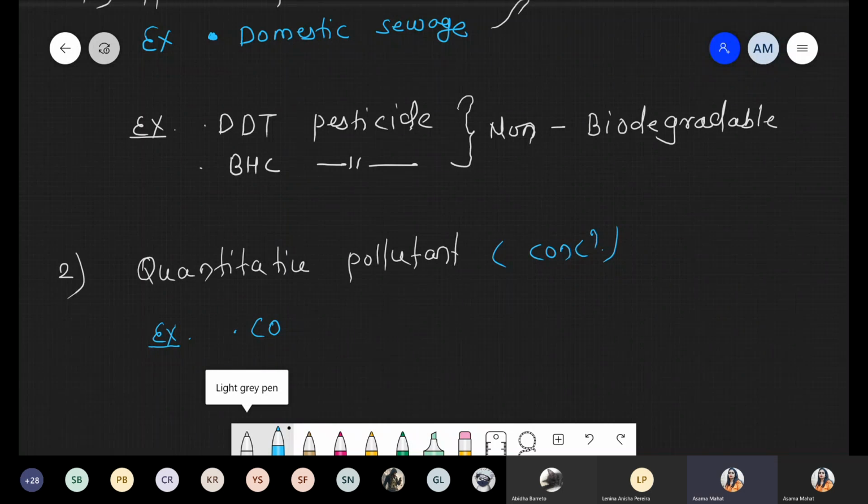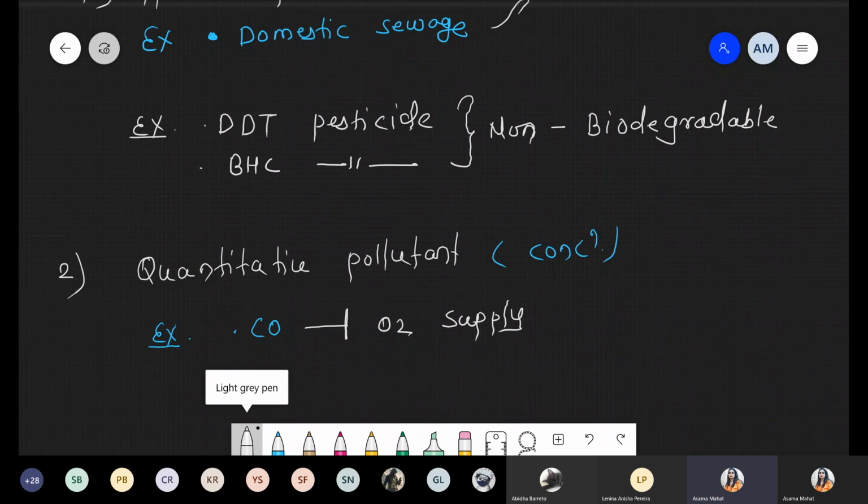Okay, CO, carbon monoxide. Carbon monoxide basically inhibits the oxygen supply. Can you tell me why this is happening? Carbon monoxide is responsible for oxygen supply. Can you tell me? Can you explain this point?